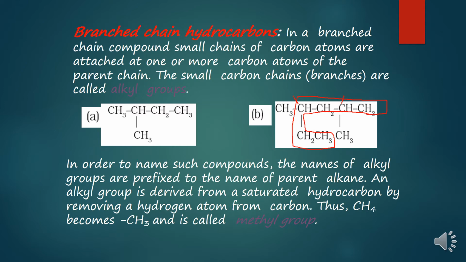Counting 1, 2, 3, 4, 5, 6, there are 6 carbon atoms in the main chain.